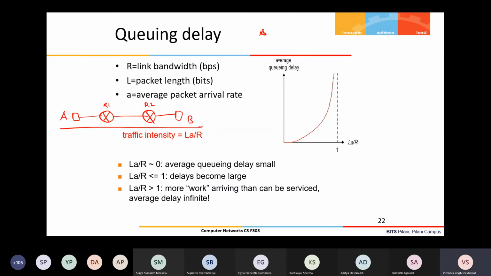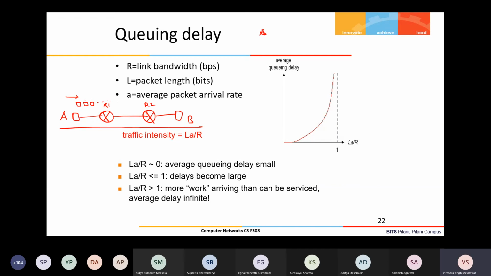Now suppose from A to B multiple packets are transmitting. So A is sending a stream of packets one by one. The delay observed by the first packet and the delay observed by the second packet, will it be the same or different?